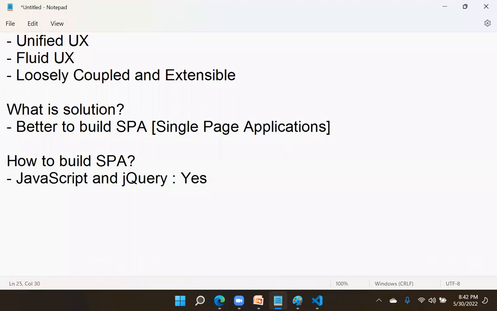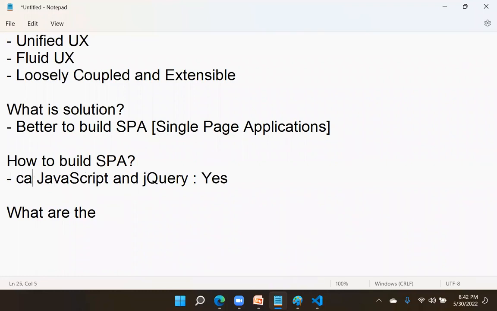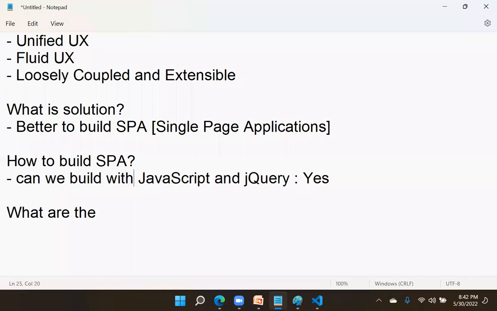We can build single page applications with JavaScript and jQuery. Then why are you not continuing? Why are you looking for new technologies? We can build single page applications with JavaScript and jQuery. But what is the problem? What are the issues? Can we build with JavaScript and jQuery? Yes. Then what are the issues with JavaScript and jQuery?